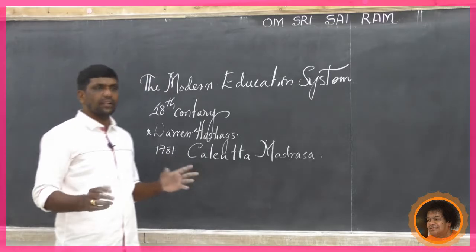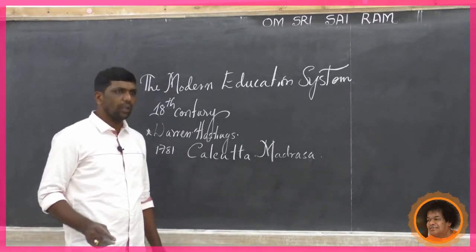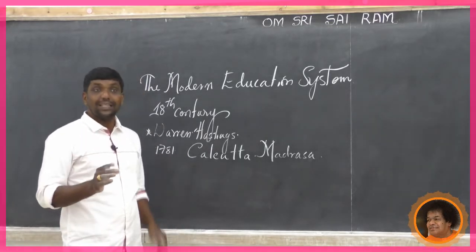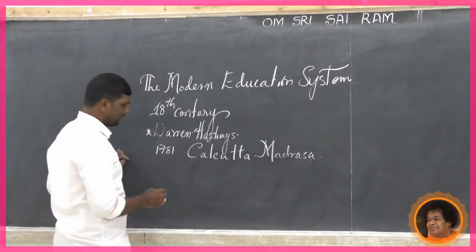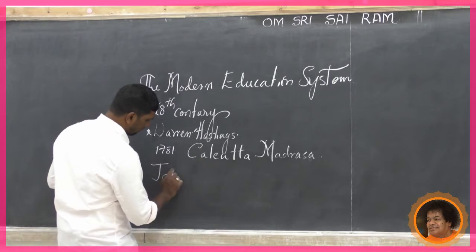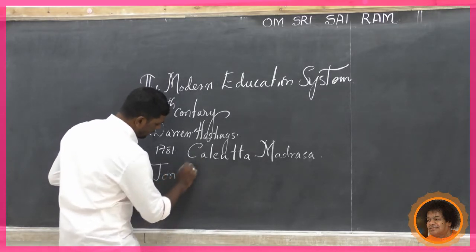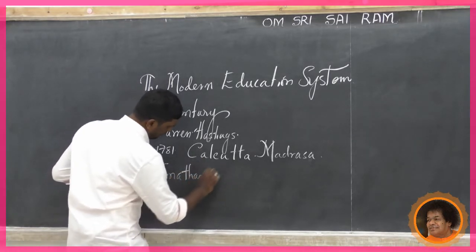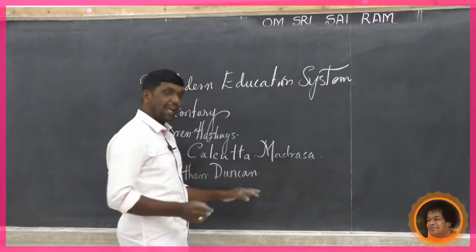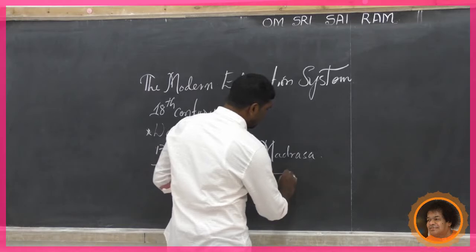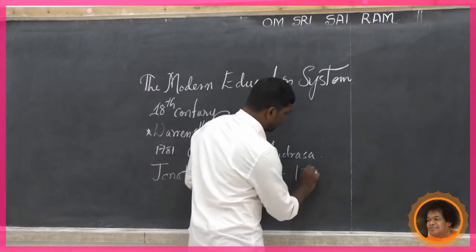Then Jonathan Duncan, another personality, a British citizen, started Sanskrit College in Benares in 1792.